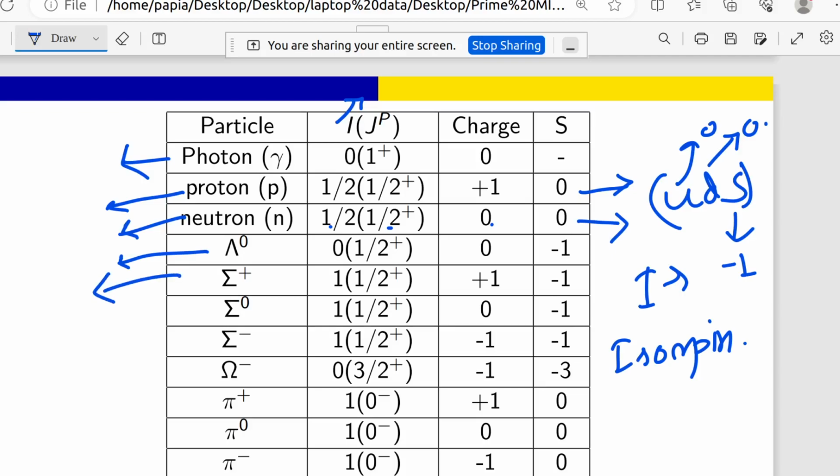Now coming to sigma plus. Sigma plus has I equal to 1, I mean isospin is 1. Why? Because there are 3 members in that sigma family, all have the same I, but if I consider I3 value, then I3 will be plus 1, 0, minus 1. Okay, now coming to half plus because J, P are half plus. Charge is plus 1, 0, minus 1, strangeness is minus 1, minus 1, minus 1 because sigma is also UDS type, so also here you can see that minus 1.